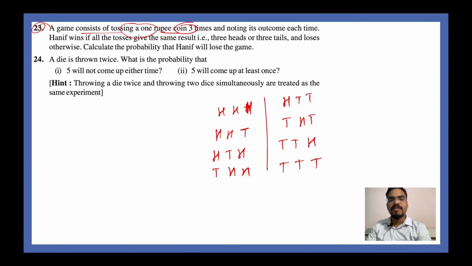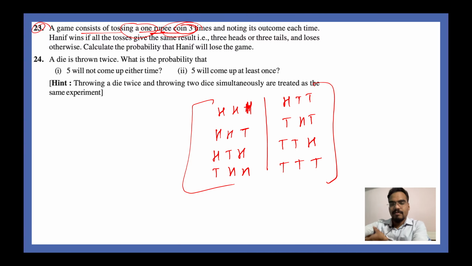Apart from this, how many other outcomes do you think we can have? How many possible outcomes can you make while tossing 3 coins simultaneously, or let's say a 1 rupee coin tossed 3 times? What are the possible outcomes that you can get, guys? Quickly let me know. I'm asking about the total possible outcomes. Yes, wonderful. So the total possible outcomes are only 8. These are the possibilities. Very nice.